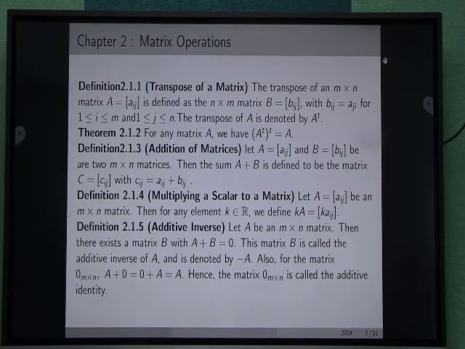Then for an element k belonging to R, we define kA equal to k times a_ij. Additive inverse: if A is an m cross n matrix, then there exists a matrix B with A plus B equal to 0. This matrix B is called the additive inverse of A, and is denoted by minus A.